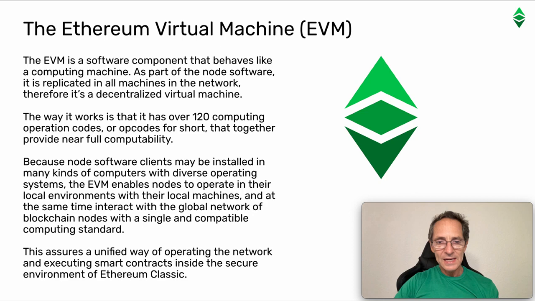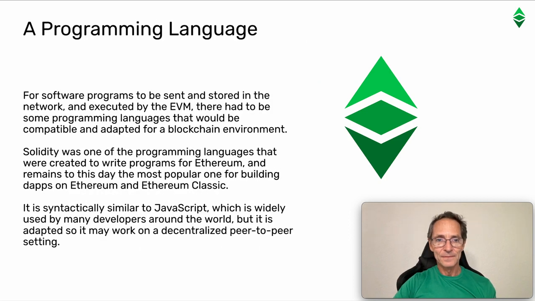Because node software clients may be installed in many kinds of computers with diverse operating systems, the EVM enables nodes to operate in their local environments with their local machines, and at the same time interact with a global network of blockchain nodes with a single and compatible computing standard. This assures a unified way of operating the network and executing smart contracts inside the secure environment of Ethereum Classic.